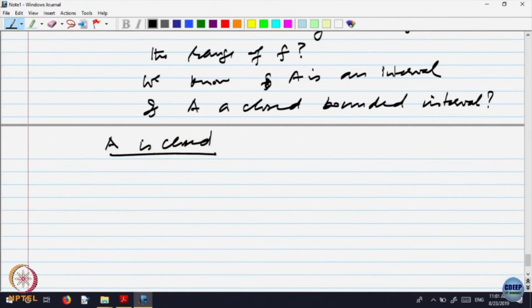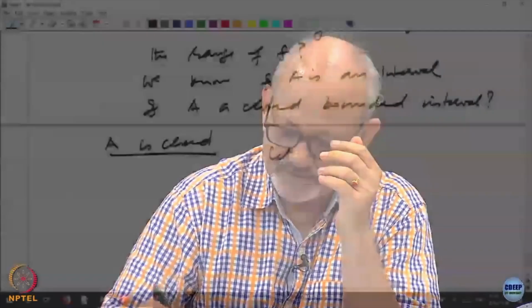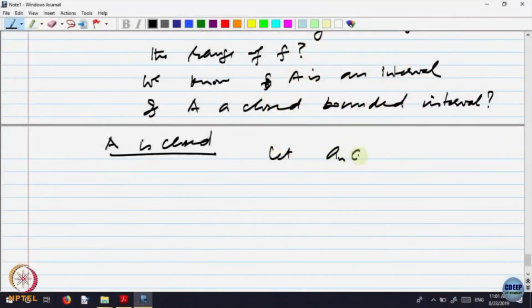A is closed. So what do I have to show? If A is closed, what is to be shown? Whenever I take a sequence in A converging somewhere, that limit must be in A. So let a_n belong to A, a_n converge to a.